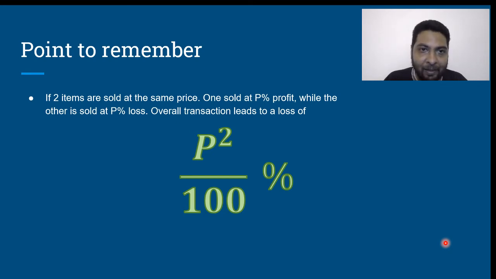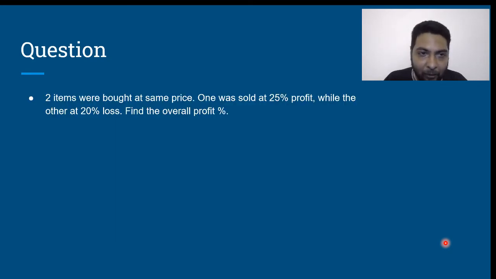Next, let us look at another question. Two items were bought at the same price. One was sold at 25% profit, while the other was sold at 20% loss. Find the overall profit percentage. Two articles bought at the same price. Let us say the first article is 100 rupees, the second article bought at 100 rupees. So the total cost price is 200 rupees.